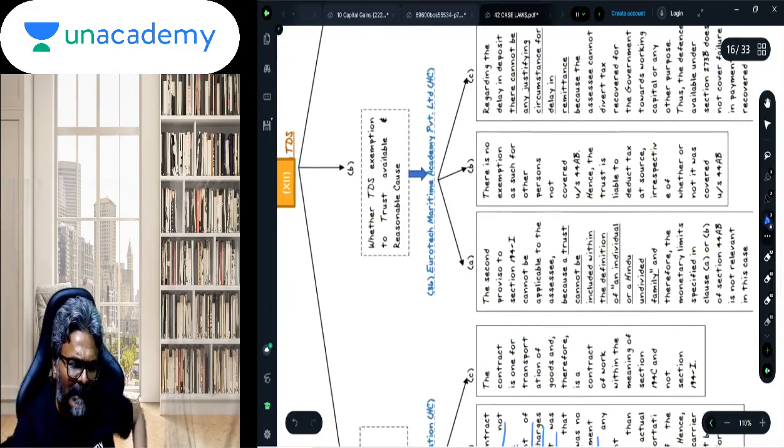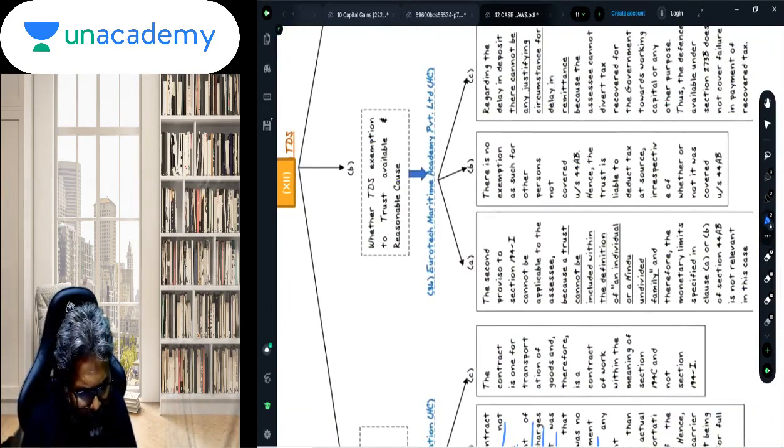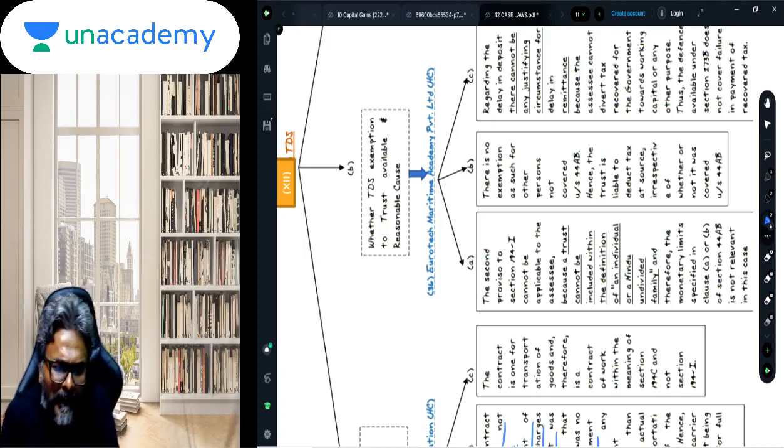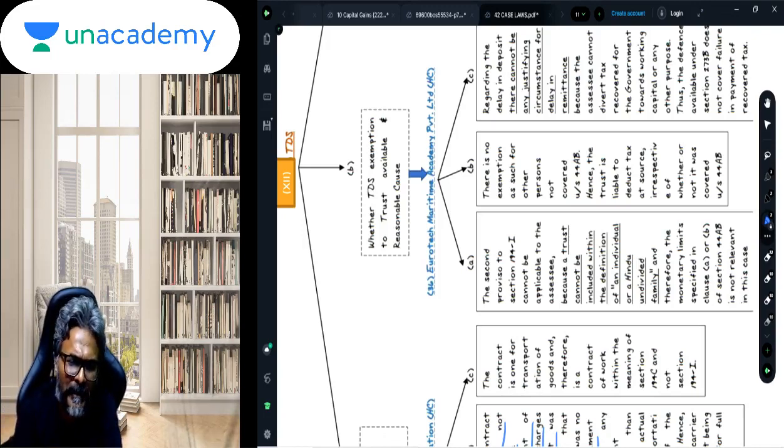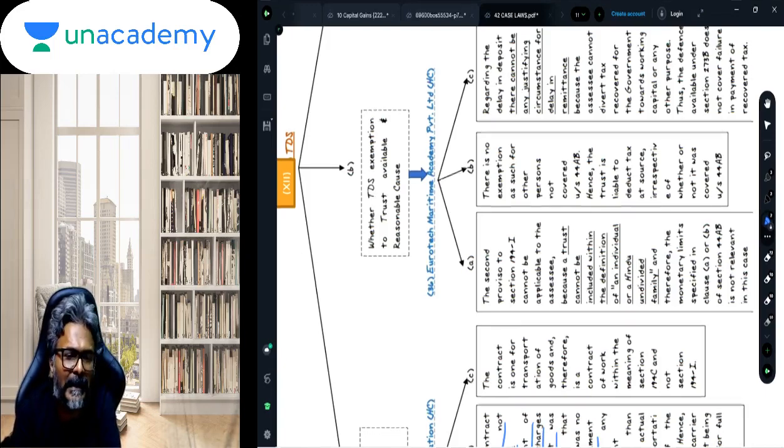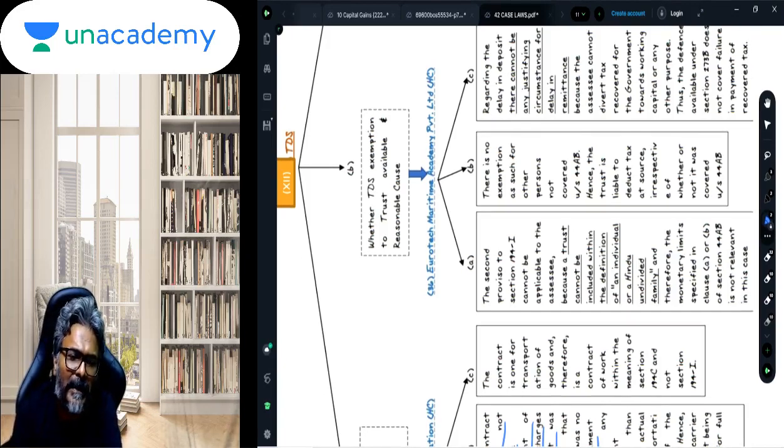Now this is a second and important part, students, which you should always keep in mind. Eurotech Maritime Academy Private Limited. Again, I am repeating, students, there is no hard and fast rule for you to remember the name of the case law. It is absolutely fine. You just remember the content. So, Eurotech Maritime Academy Private Limited.